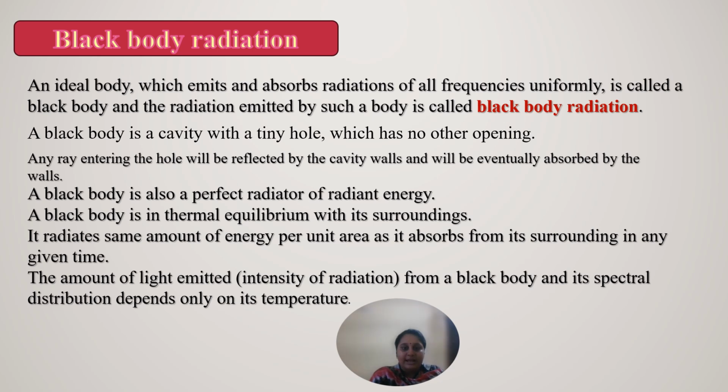First it is reflected, then it is absorbed, and this black body is called a perfect radiator of radiant energy, as it can absorb any sort of radiation, and it is also in thermal equilibrium with its surroundings. So the surroundings don't impact its effect, and it also radiates the same amount of energy per unit area as it absorbs from its surroundings in any given time. The amount of light emitted from the black body, and its spectral distribution, depends only upon its temperature.